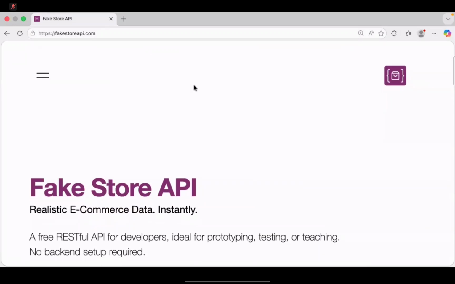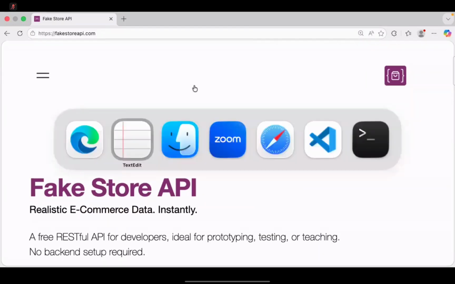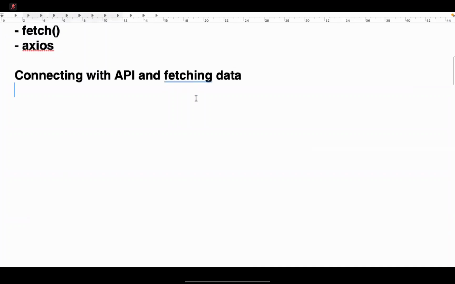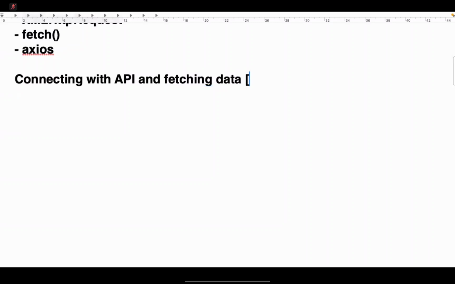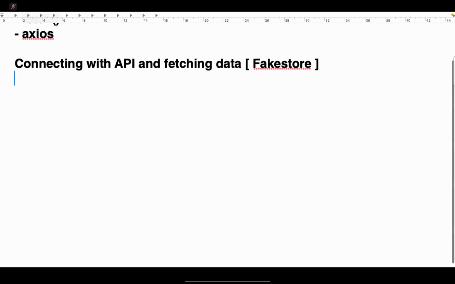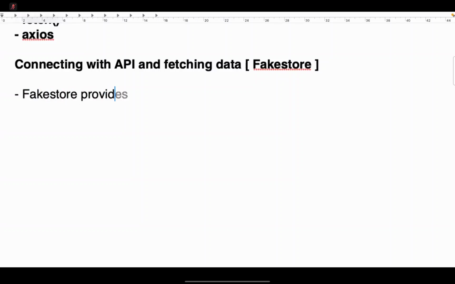We will try to use this one. What is it? Fake Store. So what we are going to do now here is how we connect with an API and fetch the data. We will see one example of Fake Store. So actually this Fake Store will provide some methods. Their official website is actual, just some points I will give. Fake Store provides a REST service.